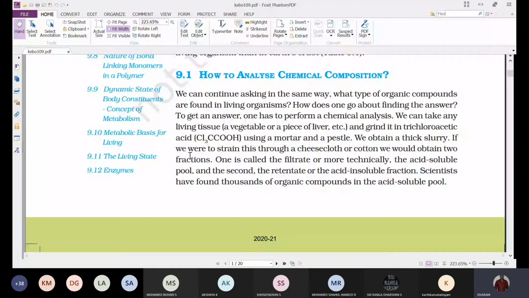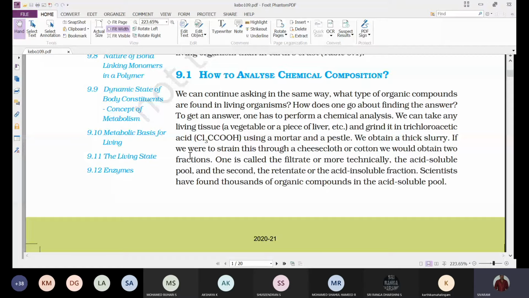If you want plant tissue, you can collect some leaves from that plant. If you want to analyze animal tissue, we can take the liver. If liver is not there, we can collect other tissue also.